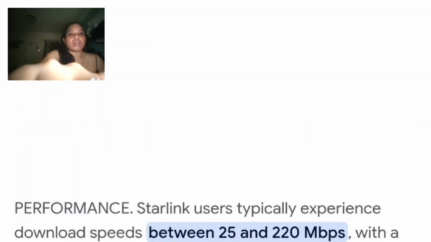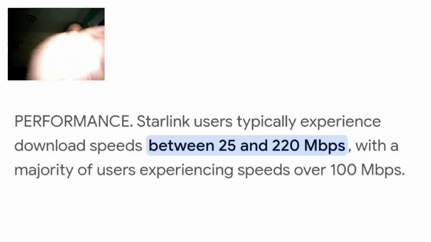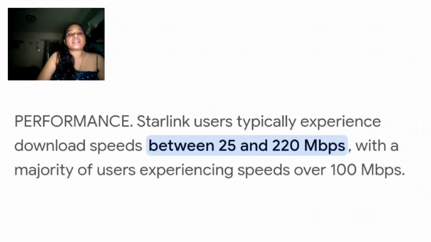Okay, and next, the maximum highest speed they are providing is between 25 and 220 mbps. So all the users are using over 100 mbps per second.